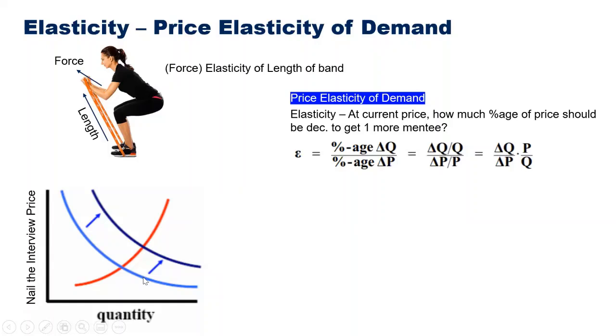So in this curve, like I said, it depends on where I am. Ideally, if I am at this equilibrium point, then if I increase my price by X percentage, my quantity will go down by some percentage. That change in percentage of quantity by change in percentage of price will be my elasticity. Any questions on elasticity? Again, one of the favorite terms of a CAT interview.